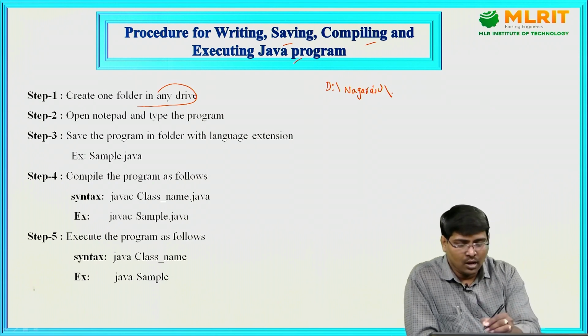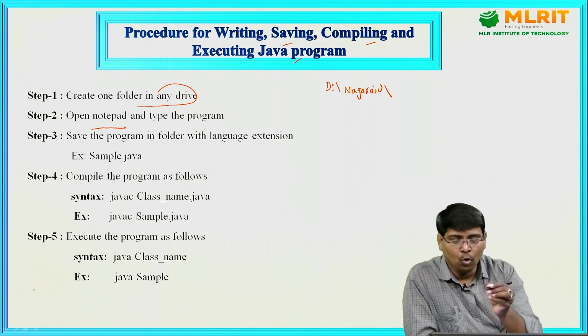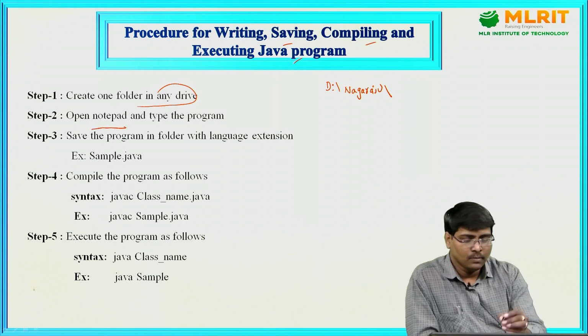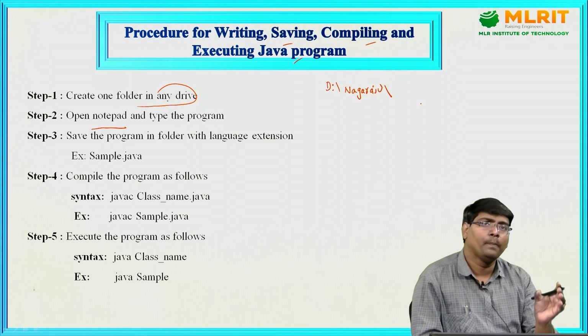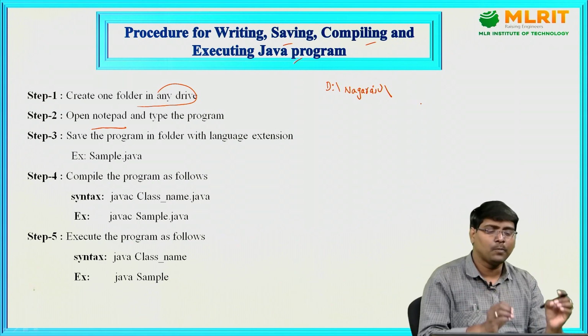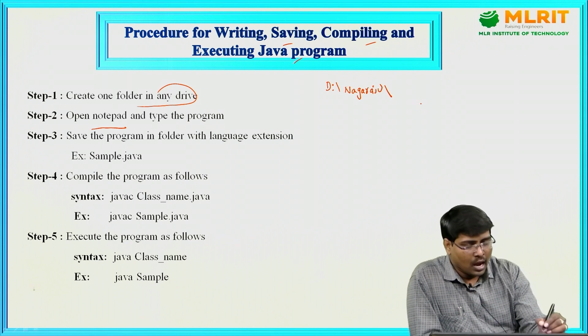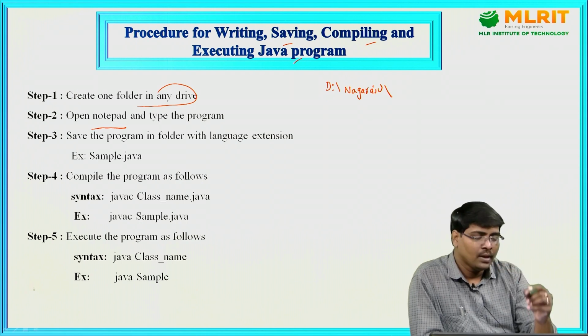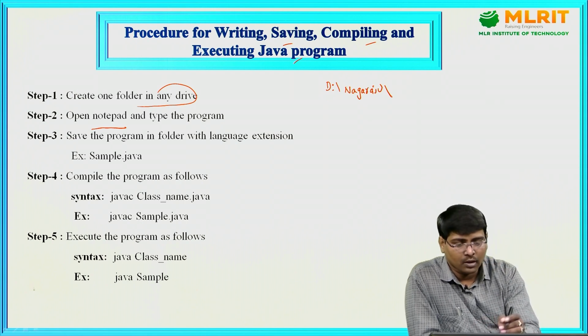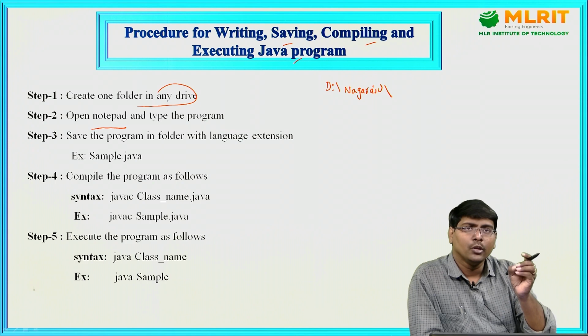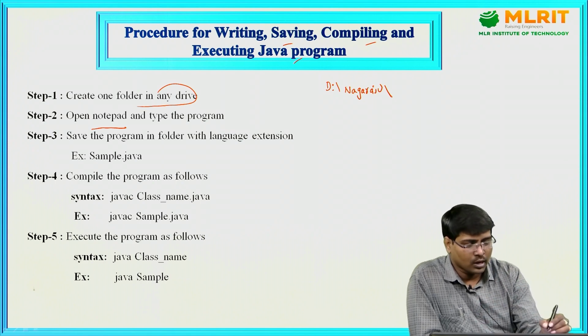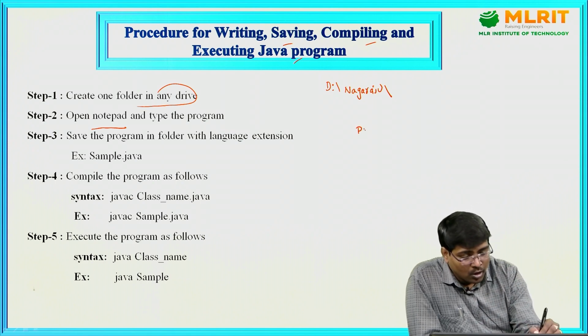So simply how? Open some notepad. For example, I open the notepad and then type the program. After the program is completed, you need to save the program. How to save the program?